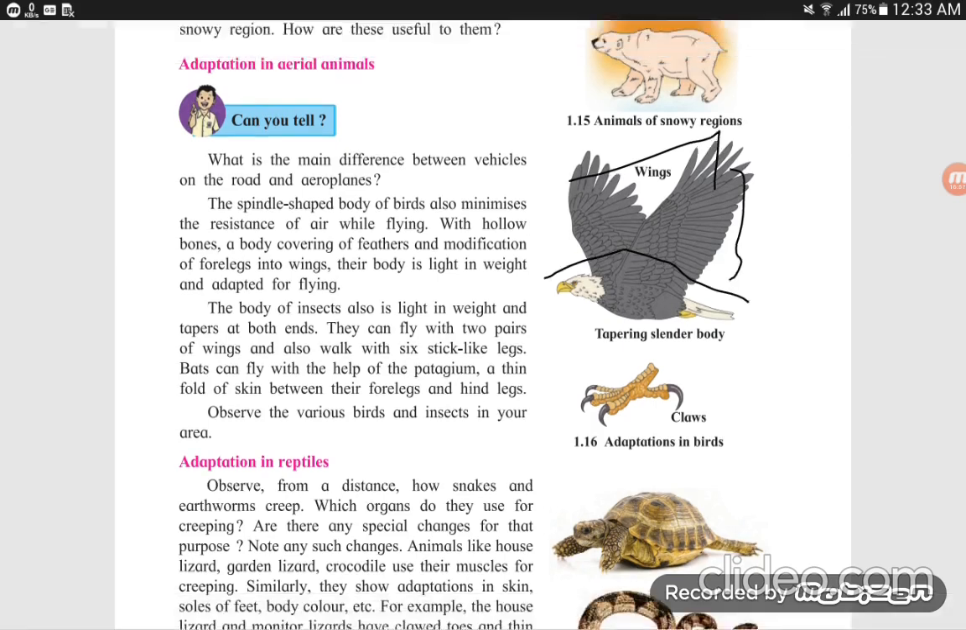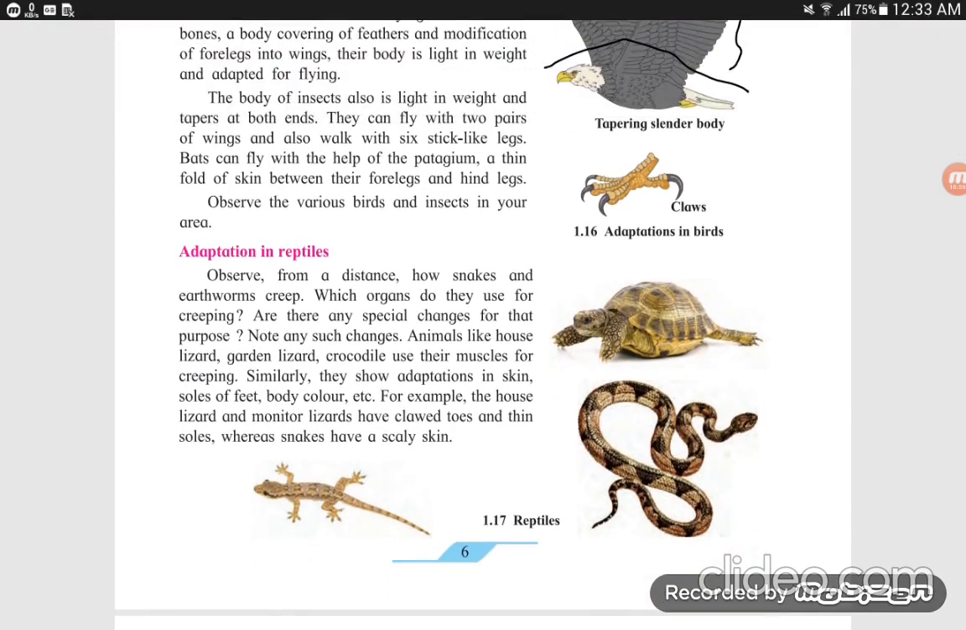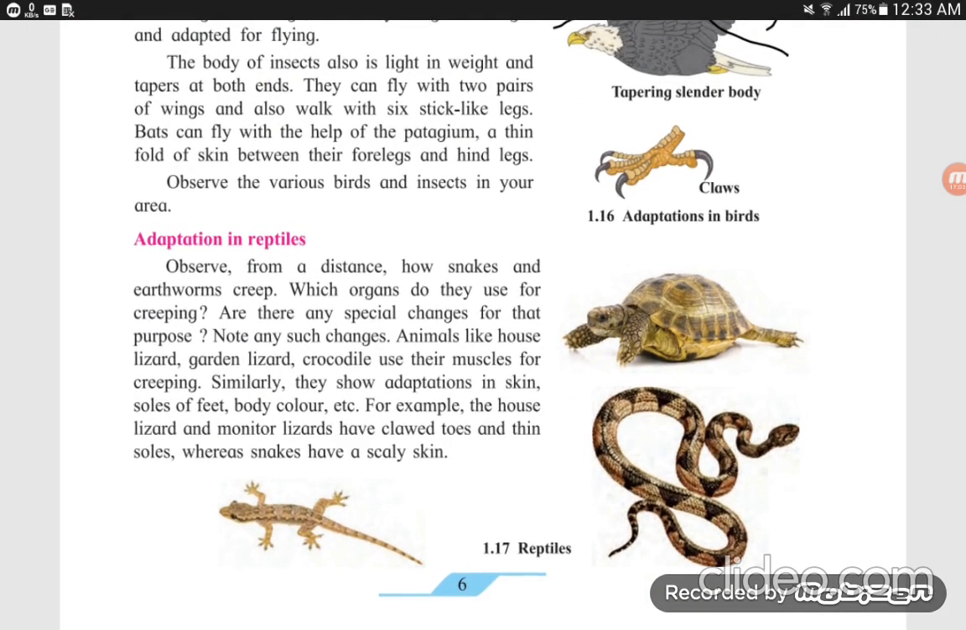Now the next one, adaptation in reptiles. Observe from a distance how snakes and earthworms creep. Which organ do they use for creeping? Are there any special changes for that purpose? Not any such changes. Animals like the house lizard, look at the diagram.